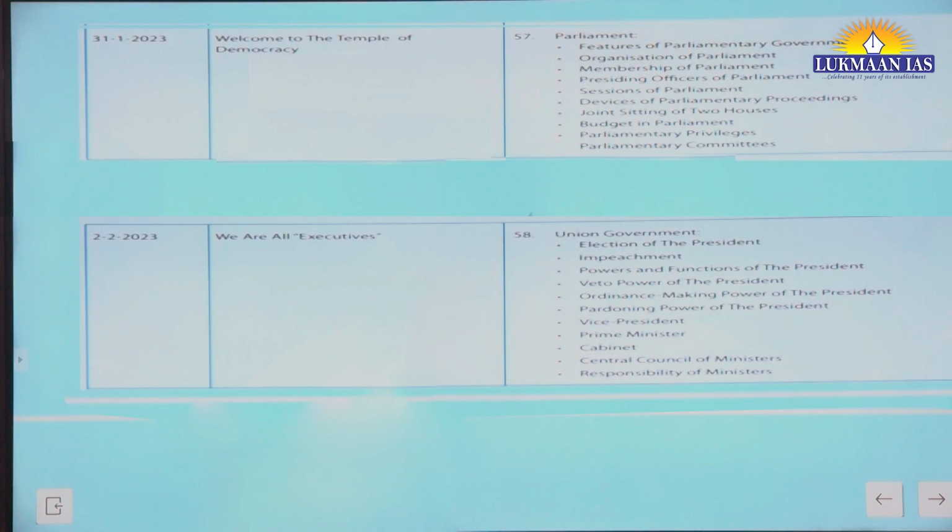Next, we'll be coming to the executive, which means the government of India. So we are all executives. We'll be dealing with the union government, the president, the impeachment, powers and functions, the vice president, prime minister, pardoning power, very important especially in the context of the Perarivalan case and various other issues dealing with remission. So we expect a few questions on these areas.